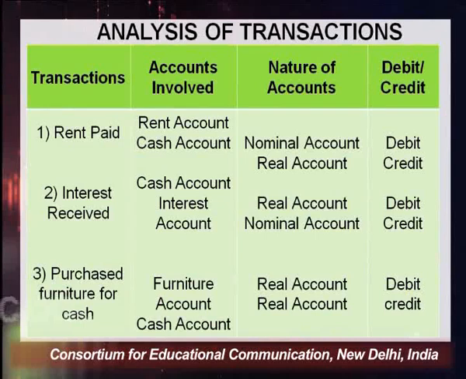The rule of real account says, debit what comes in, credit what goes out. So when you are purchasing furniture, what is happening? Furniture is coming in, which is an asset, and another asset, cash, is going out. So the rule of real account is applicable, and that rule says debit what comes in. Furniture is coming in, so that would be debited, and cash is going out, and that would be credited.